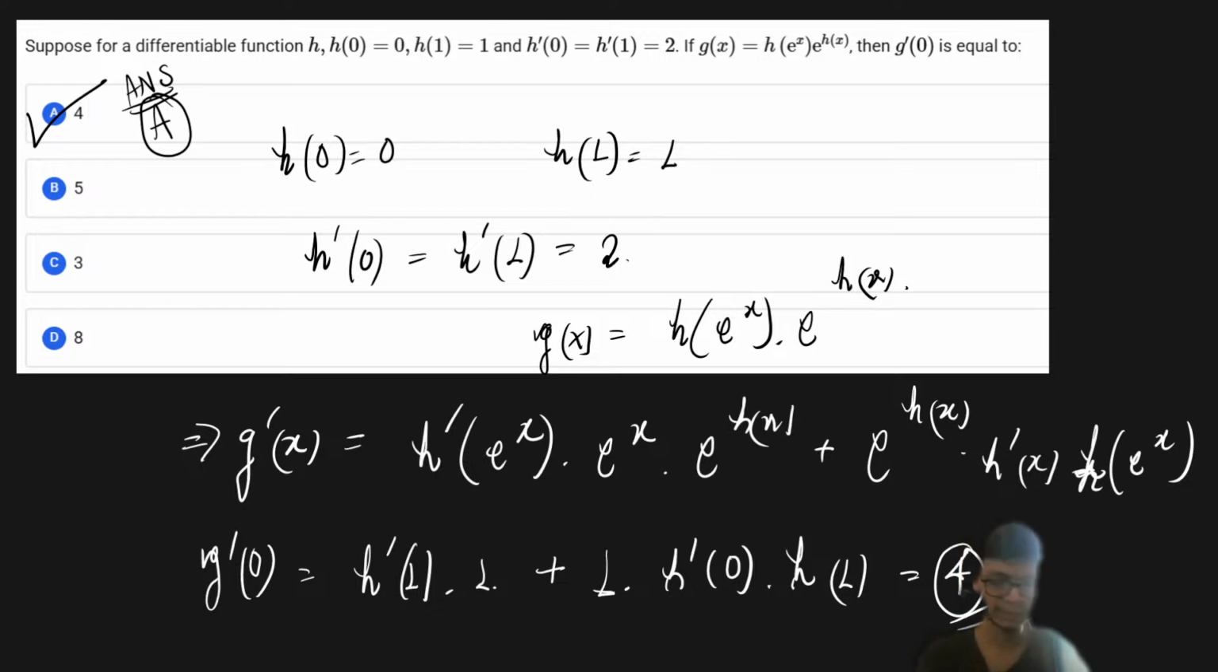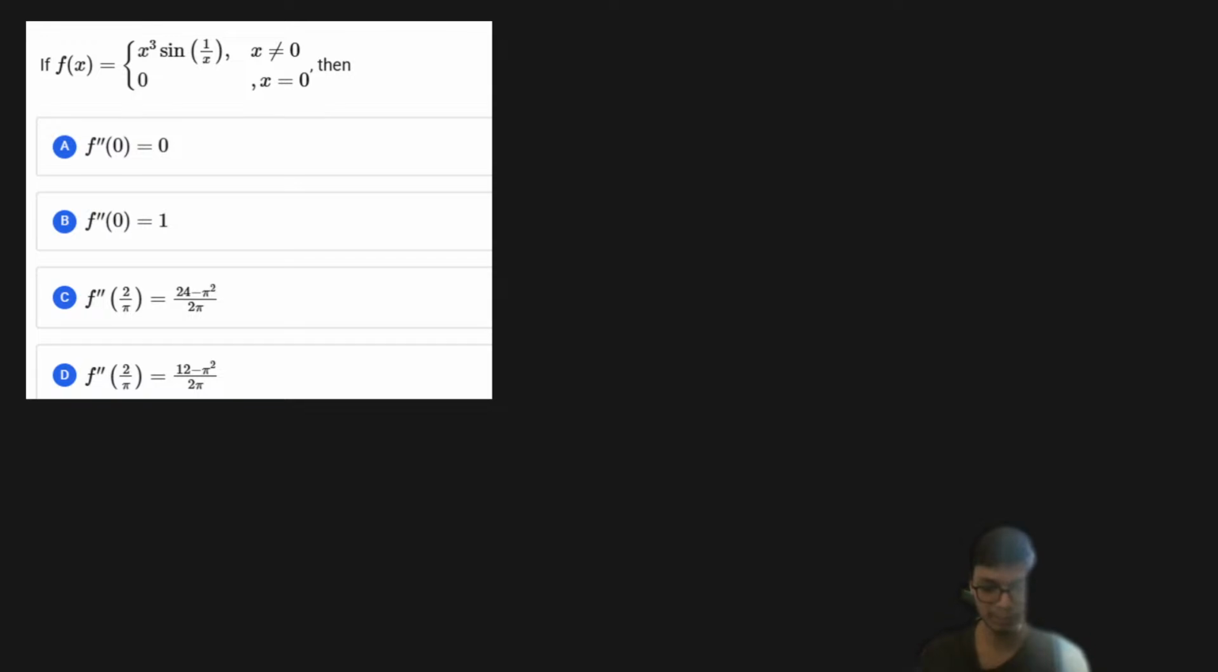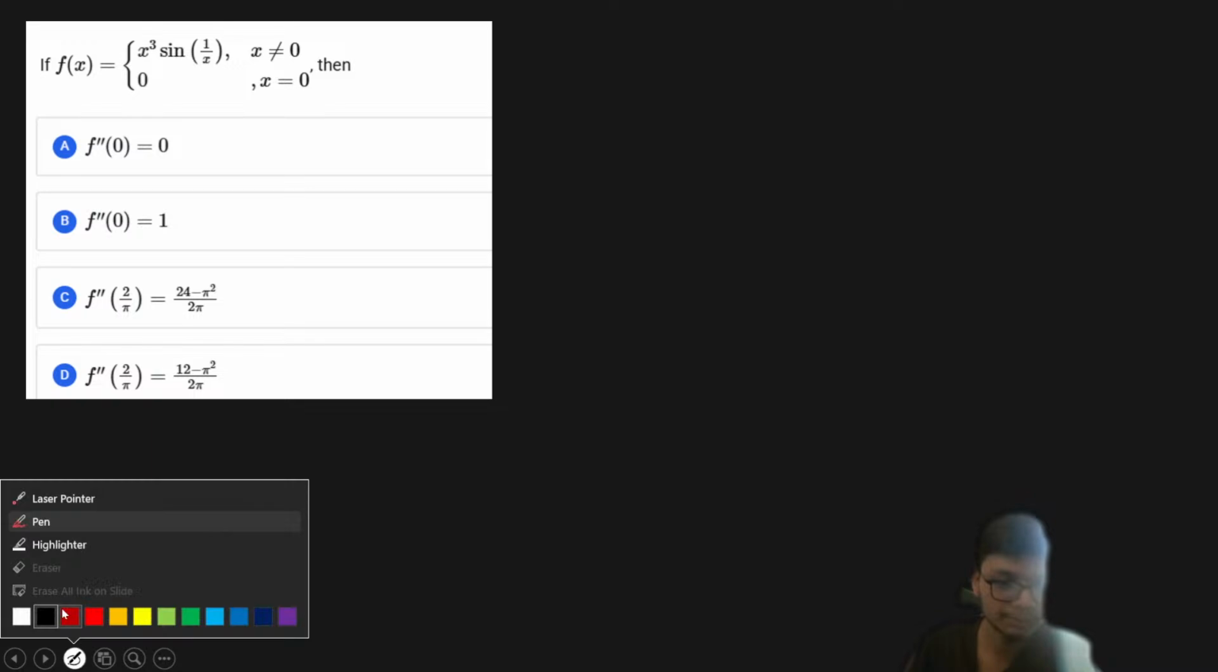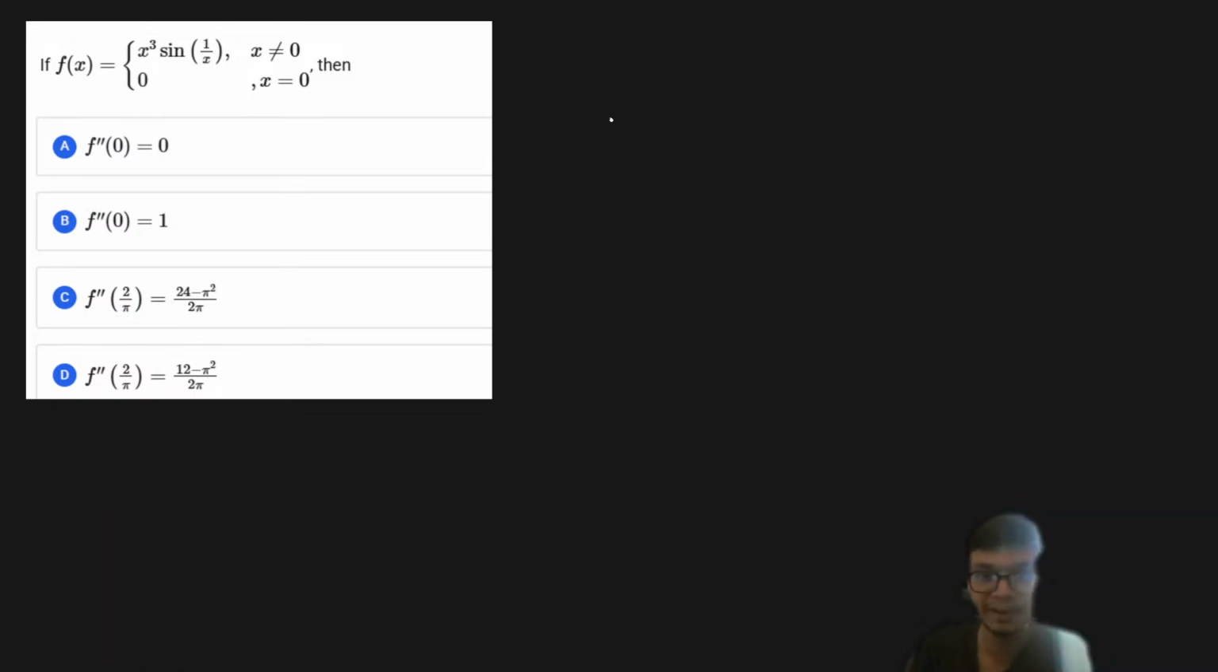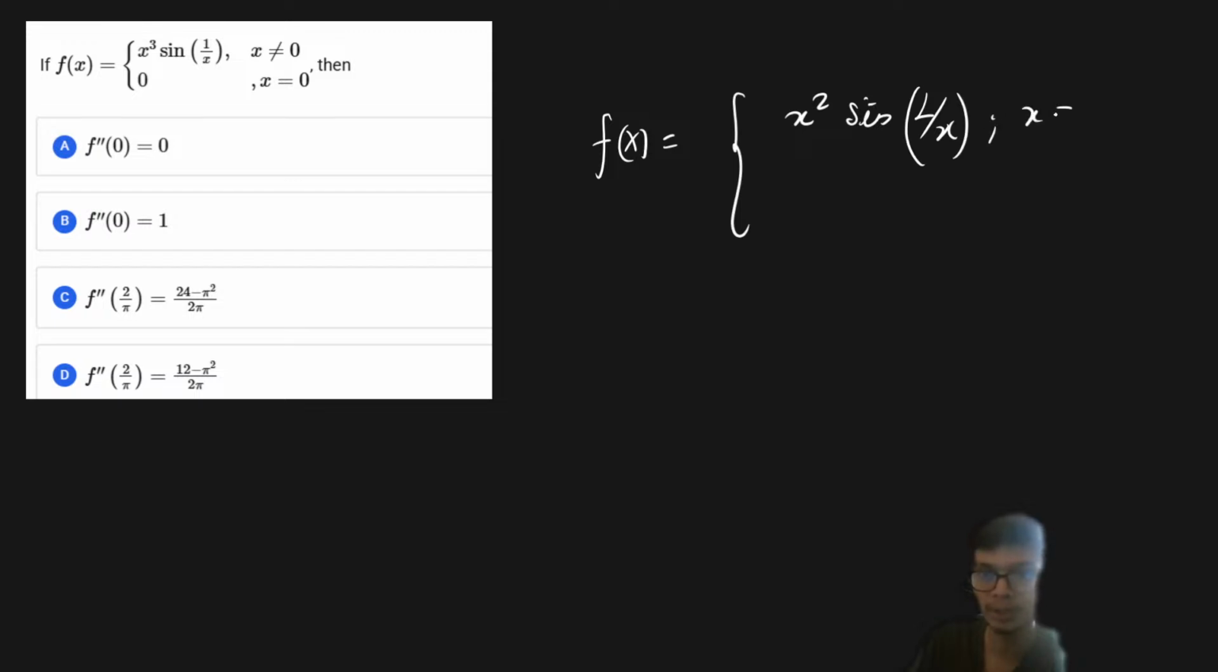So now let's proceed with the next problem. The next problem is again a very interesting problem. If you look at this particular problem, we have the functional definition which is defined in a piecewise manner. The function f of x is defined as x square into sine of 1 upon x, for when x is not equal to 0, and when x is equal to 0, it is equal to 0. So we have to basically find out the second derivative, and we'll check which of the following is correct or not, right?